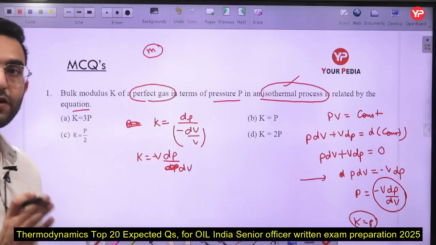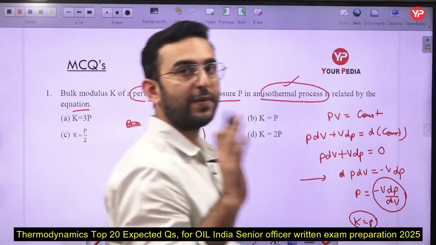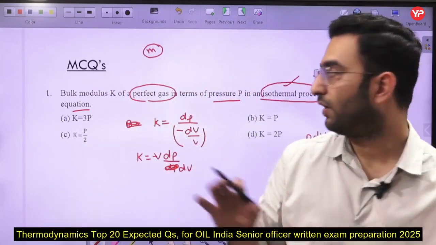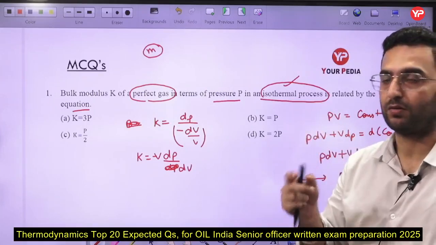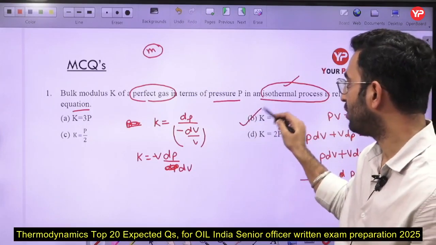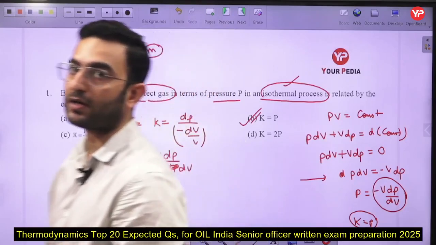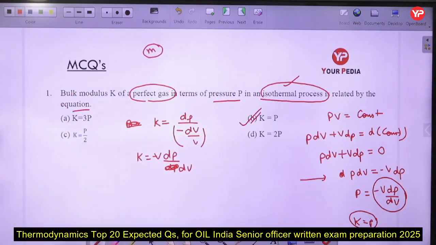Similarly, if you carry out an adiabatic process, the bulk modulus is equal to gamma multiplied by P. Just understand that part. So option B is the correct answer to this question. That is a very simple case which you have to remember.